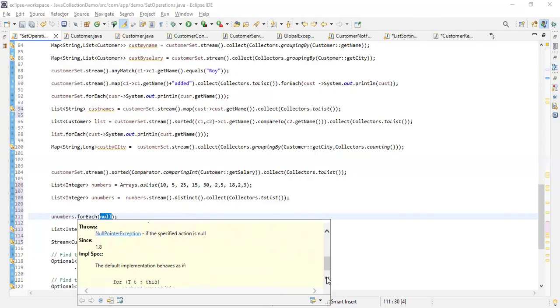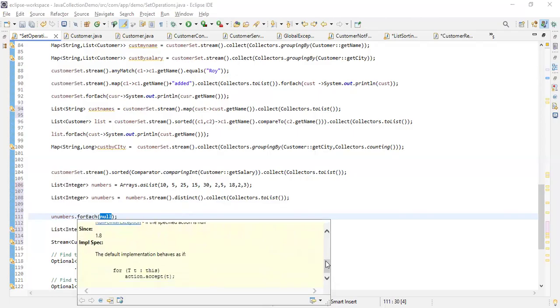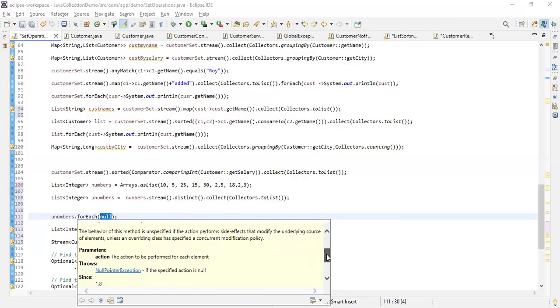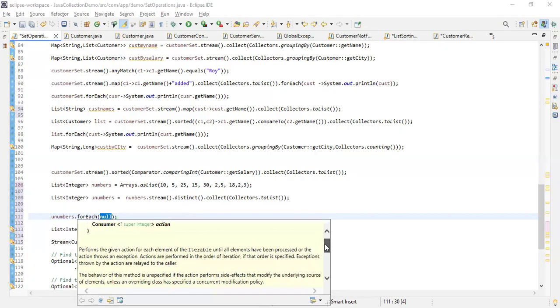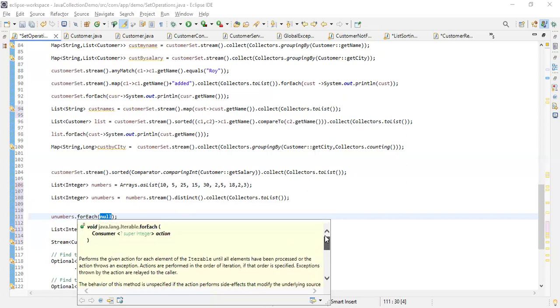So here it is taking a consumer. The default implementation works like this for forEach, and you can also see how it works here, okay? This way you can also understand the meaning of a consumer here.